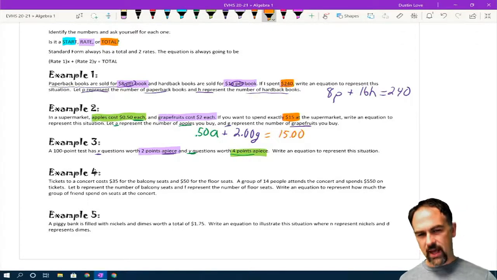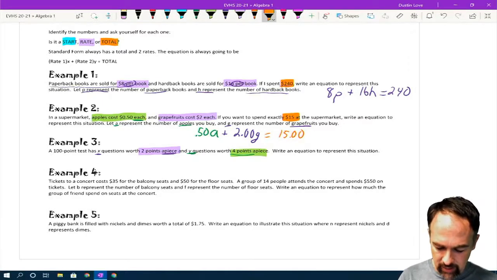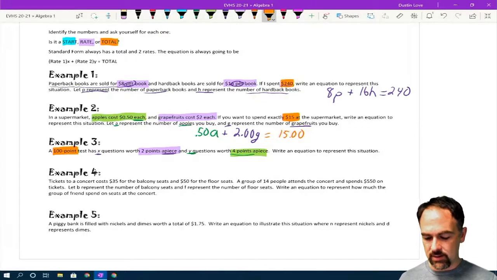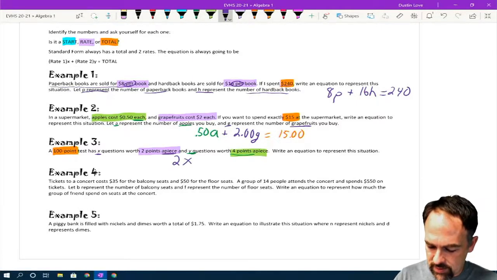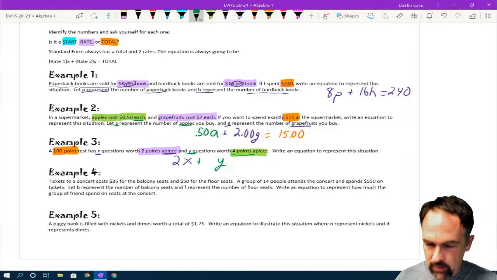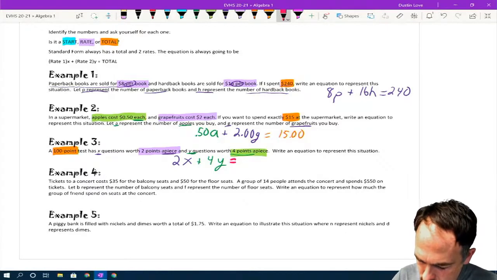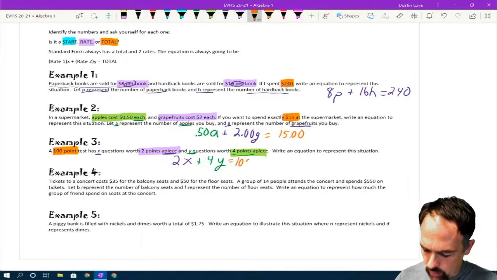Well, we're talking about X being worth 2, Y being worth 4, but the total is actually up here at the beginning. It's the 100-point test because there's a maximum of 100 points on this particular test. So let's do number of X questions times our rate, which is 2, plus number of Y questions, which is Y, times its rate, which is 4. And then that is going to equal the total, which is 100.